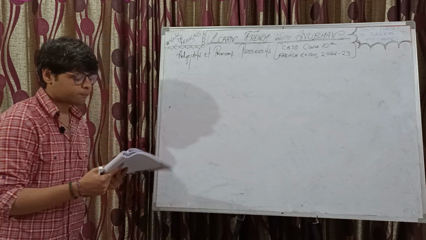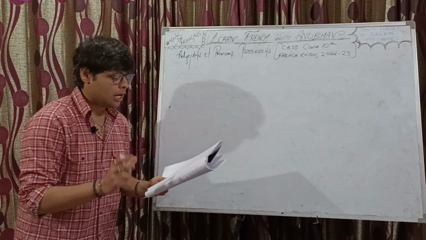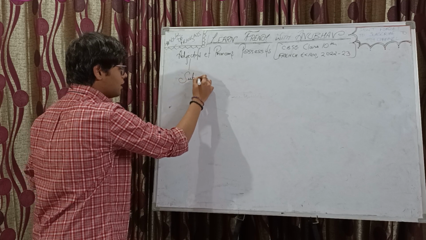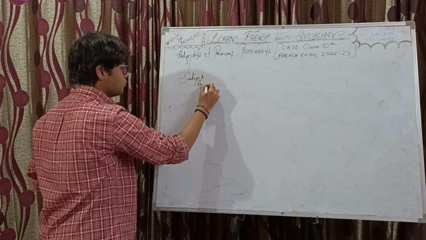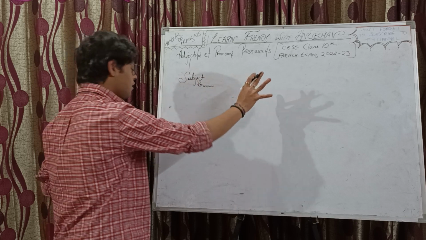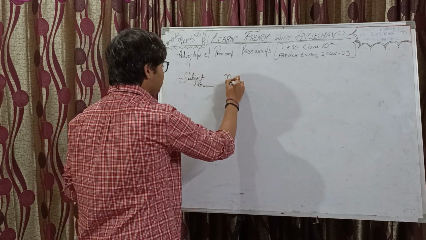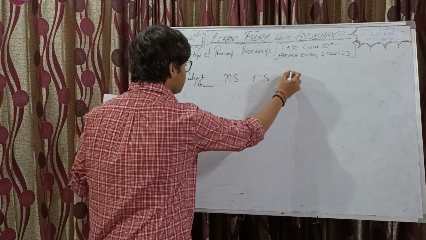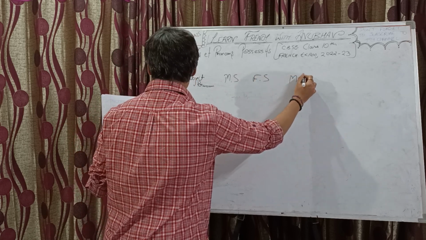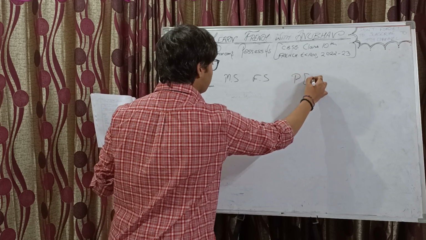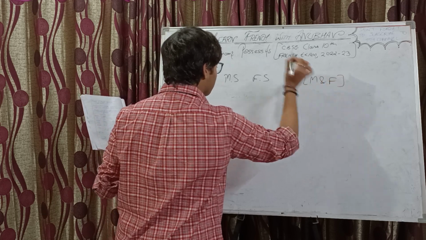Okay, now let's make a table. We are writing the subject pronoun here, and here we are going to name the columns masculine singular, feminine singular. Here we can go for plural, both masculine and feminine.